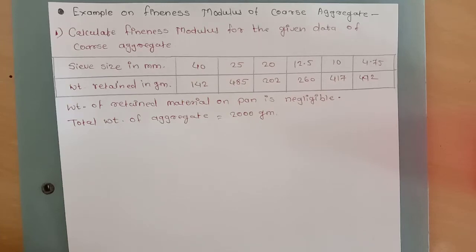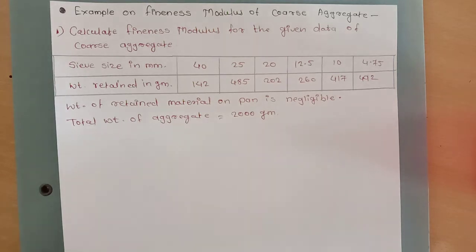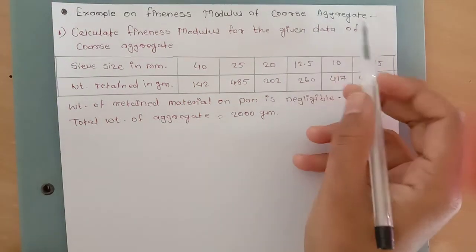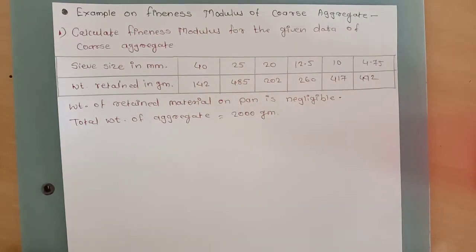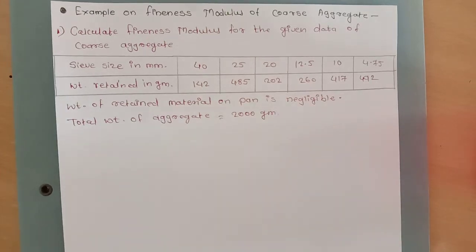Hello everyone. In today's lecture we will solve a problem on the fineness modulus of coarse aggregate. In the previous lecture we solved a problem on the fineness modulus of fine aggregate, and today we will solve one on coarse aggregate. In this example we will find the fineness modulus and see whether the aggregate is suitable for concreting or not.